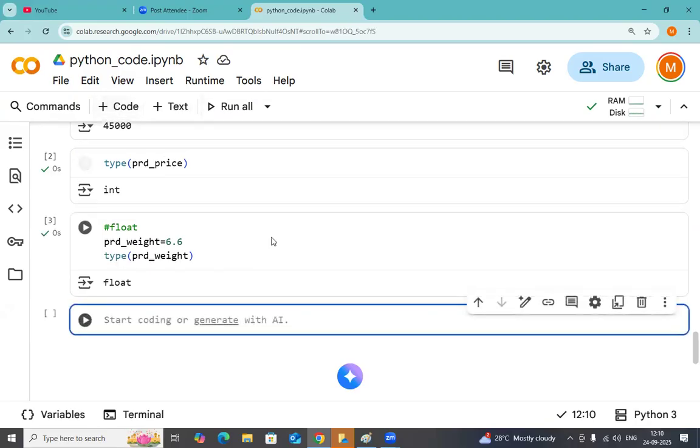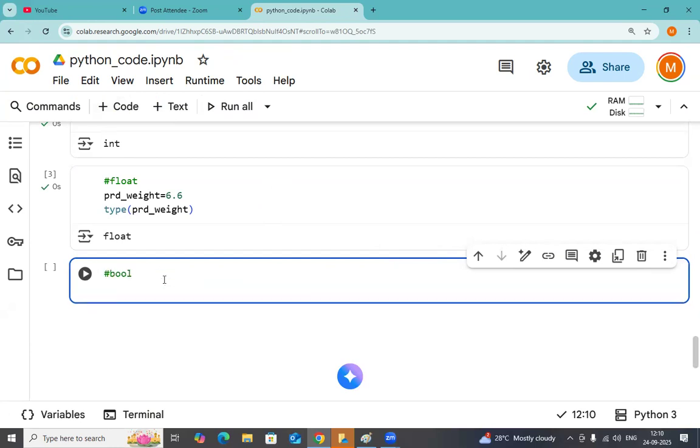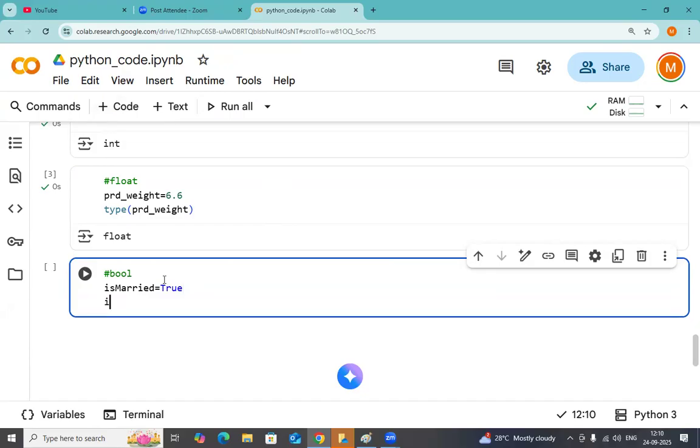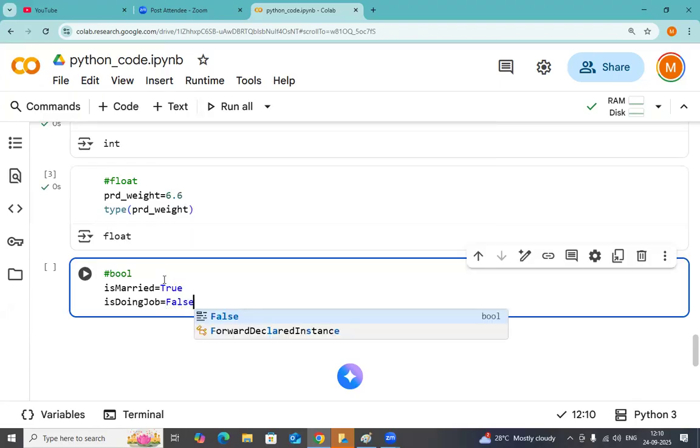Next, I will go for the string kind of data or Boolean kind of data. Let me go to the Boolean kind of data. Boolean is something like true or false basically. There is a variable called is married, equal to true. Then is doing job, let me give false. I have two things here: is married true, is doing job false. I want to check the data type of these two things.